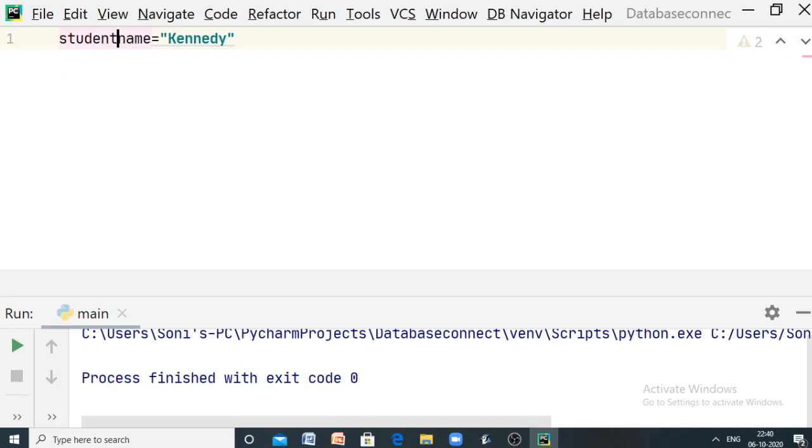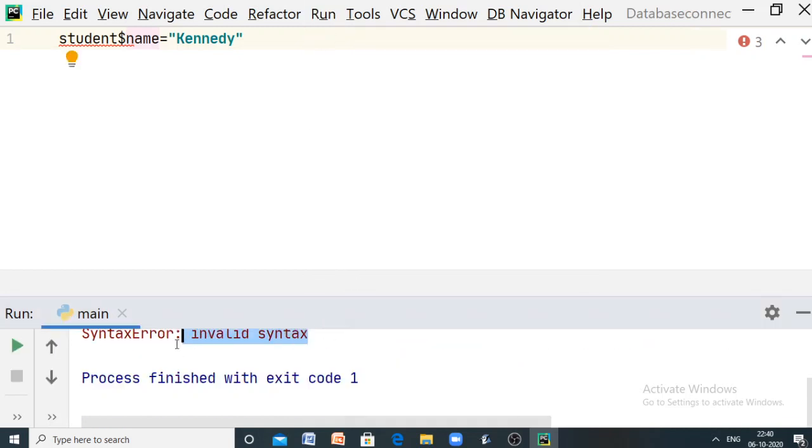Now let us check whether any other special characters are allowed in identifiers. Let me have a $ between student and name. Now if you run the code, you can see that it's invalid syntax, because the only special character that is allowed in identifiers is the underscore. So these are some of the things you want to consider when you are creating identifiers in your program.